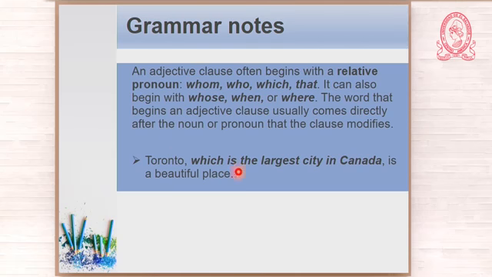So remember, the adjective clause is after the noun being modified. This is a proper noun, that is why you have comma, and that is why you have comma. The comma isolates. The comma identifies the adjective clause. Is it possible to omit an adjective clause? Yes, look at this. Toronto is a beautiful place. It is possible to omit an adjective clause.